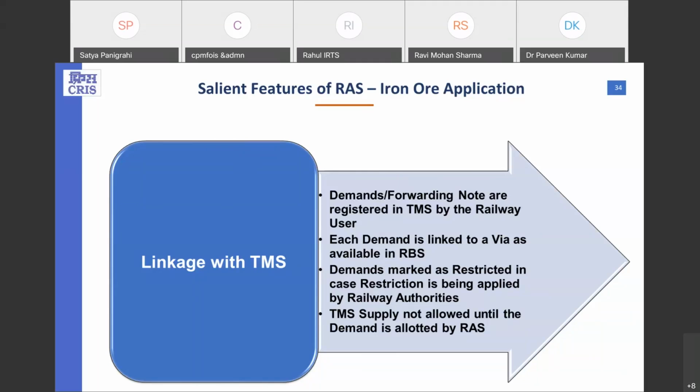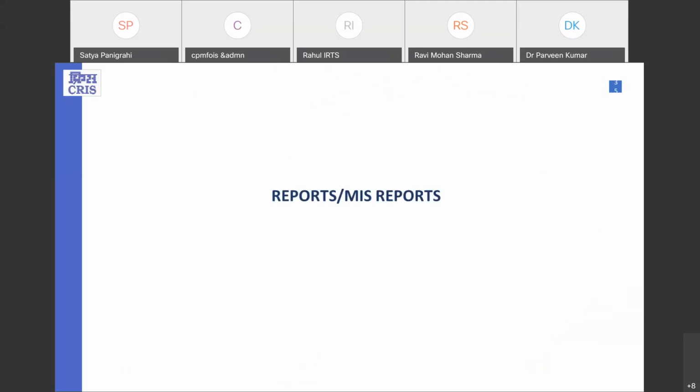A demand marked as restricted, with the restriction applied by the railway authority, is bypassed by the RAS system if that indent is restricted by the TMS applications. And TMS supply is not allowed until the demand is allotted by the RAS. That's where we can say that RAS and TMS applications are very closely related to each other.